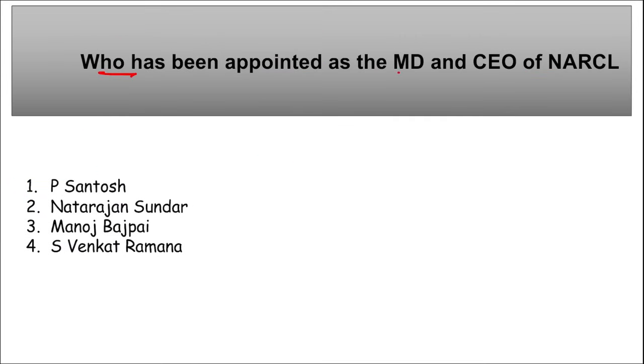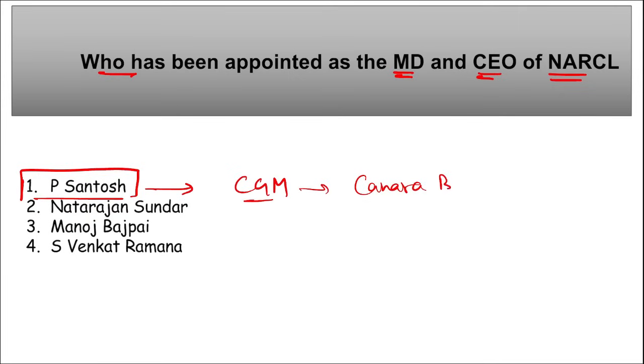Who has been appointed as the managing director and chief executive of NARCL? So remember, Santosh P. Santosh. He is the chief general manager of Canara Bank, correct? And he has been appointed as the managing director and chief executive officer of NARCL. What is NARCL?